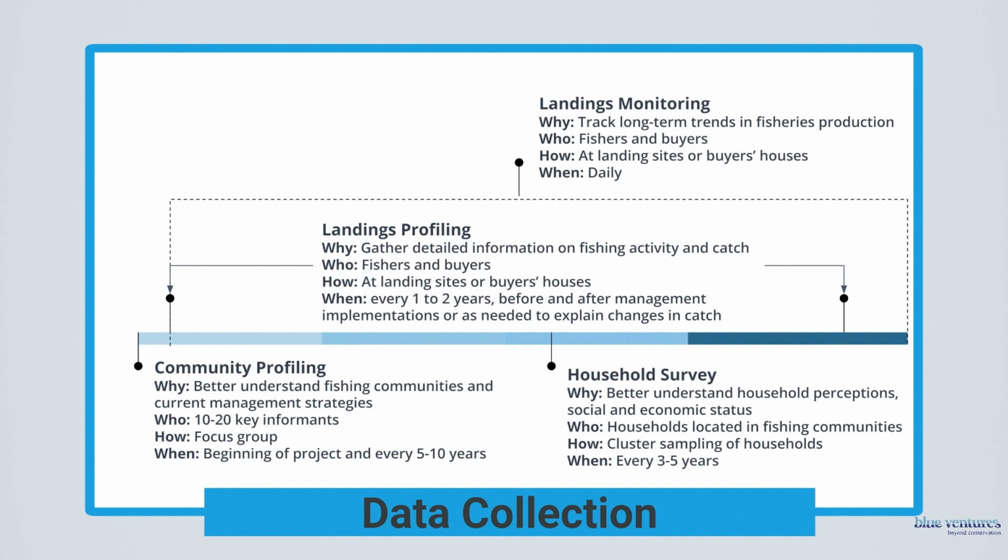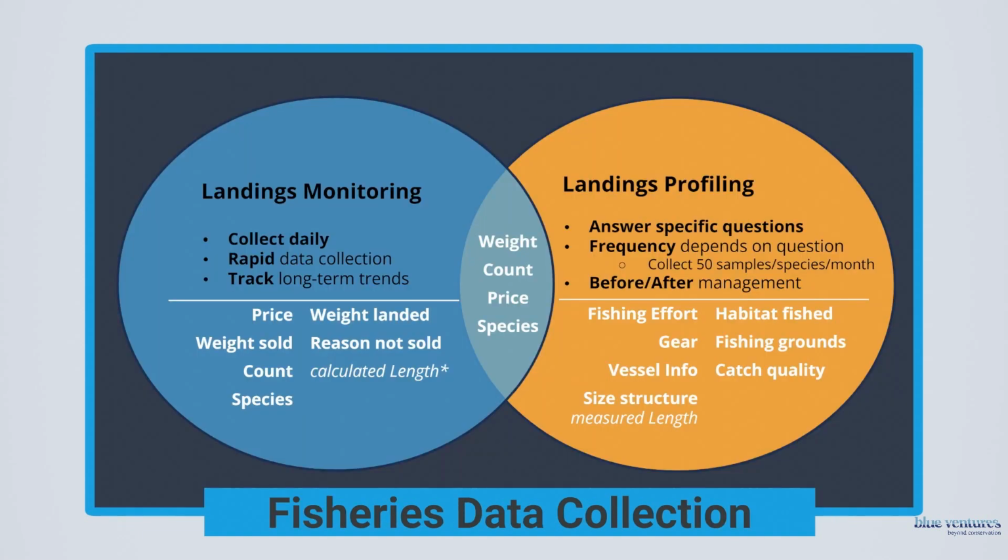The Landings Monitoring Survey, ideally conducted daily, is a rapid fisheries survey collecting the minimum amount of information needed to track catch volume and value changes, such as species, weight, count, and price. The Landings Profiling Survey is used less often and captures additional information on habitat, gear type, effort, size, and other partner-specific sample data. More specifically, the variables collected from the Landings Monitoring Survey include weight landed, weight sold, count, species, price, reason why this catch may have not been sold, and then we estimate length based on the weight and species of the fish.